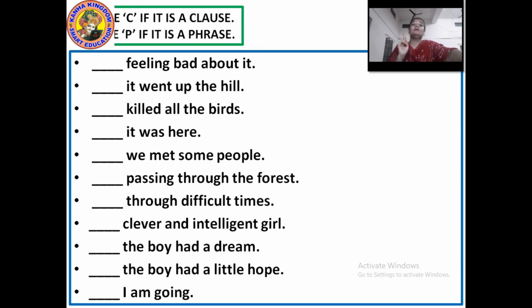Okay. Clauses are of two types. They are independent and dependent. Independent clause is a simple sentence and dependent clause does not stand on its own. If it wants to become a complete sentence, it needs an independent clause. Okay. So I hope you have understood the phrases and the clauses. The exercises which I have told you, you have to finish both of them. Some help I have given you and the rest you have to do on your own.